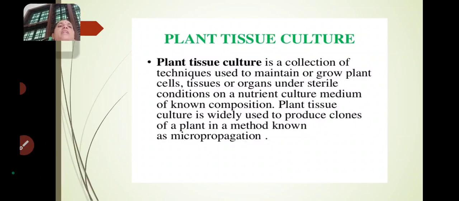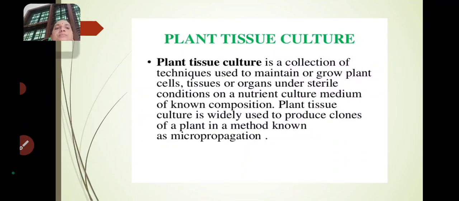But plant tissue culture is an artificial phenomenon. So how will the cells or tissues or organs grow? That is the main point. They can grow only in the presence of nutrient culture medium.